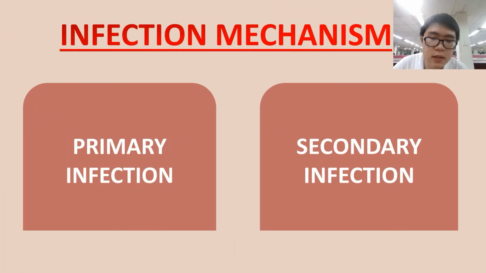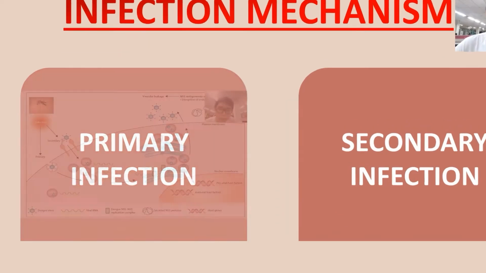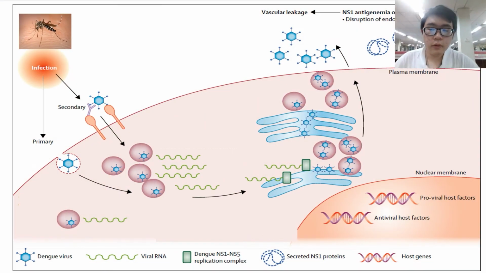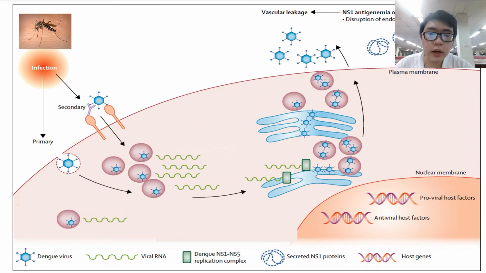There are two types of infection mechanism. The first one is primary and the second is secondary. Primary is the first time that a person gets infected with dengue disease. Secondary is when people have already been infected with dengue disease. Now I will talk about the primary mechanism for the dengue virus.